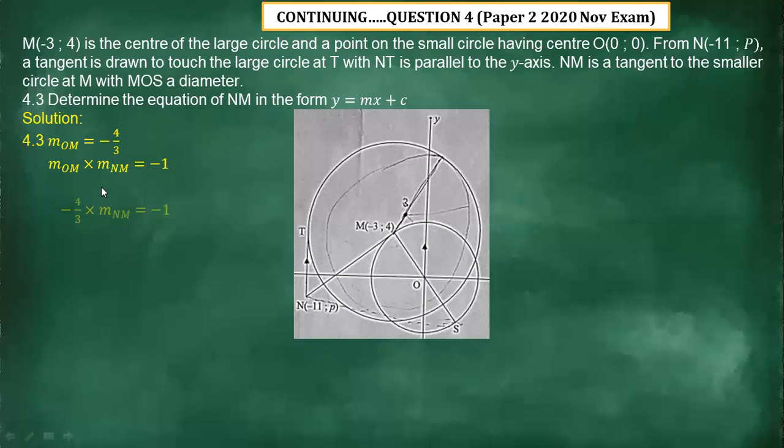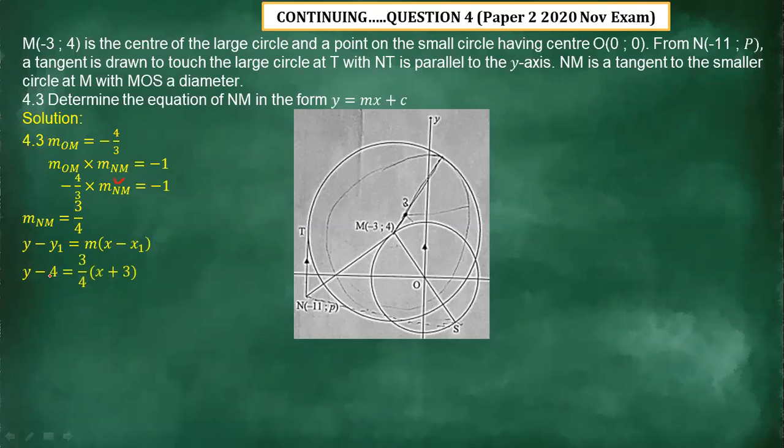And then since we have determined the gradient of OM, which is -4/3, then we can determine the gradient of NM, because for us to be able to determine the equation of NM, we need a gradient. Therefore, the gradient of NM equals 3/4. And then we can take this point here, which is point M, and the gradient will come to determine what? The equation. Then from there you substitute the values.